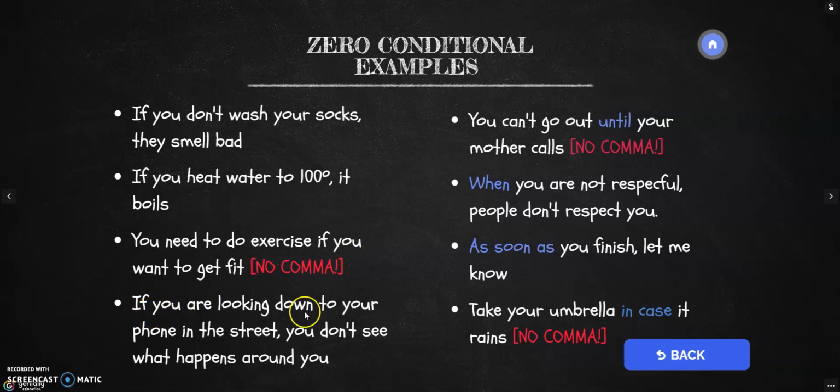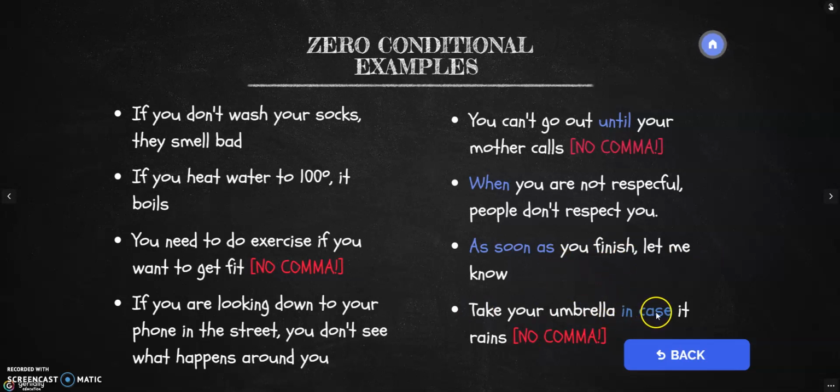We move on. If you're looking down at your phone in the street, you don't see what happens around you, all right? Another example. You can't go out until your mother calls. Now, remember that apart from an if clause, we can use another particle instead of if. We can use until, as in this case. We can use when. We can use as soon as, or we can use in case. And all of them are zero conditional. All of them, all right? So when you're not respectful, people don't respect you. As soon as you finish, let me know. Take your umbrella in case it rains.